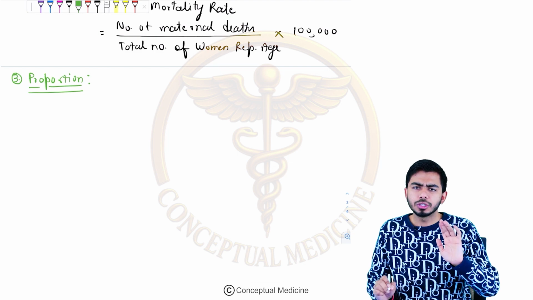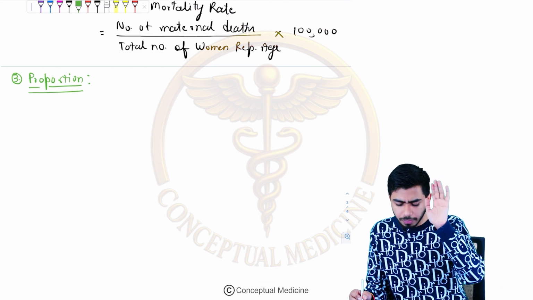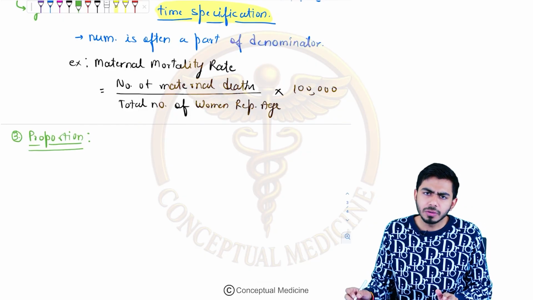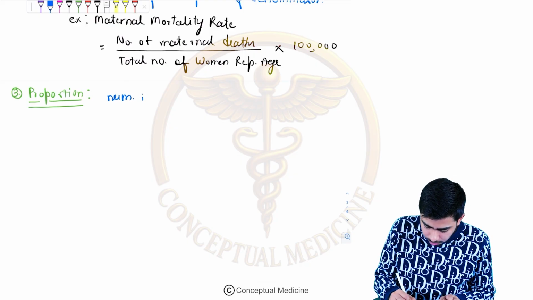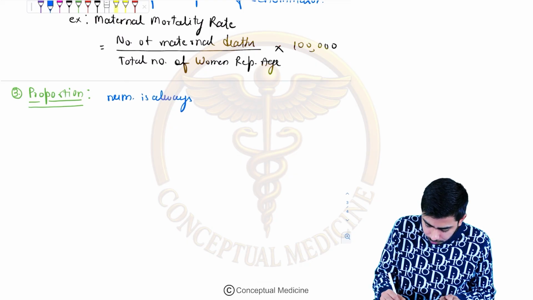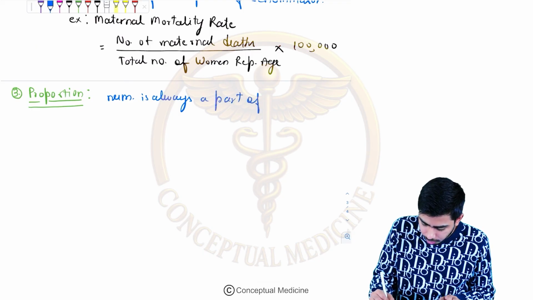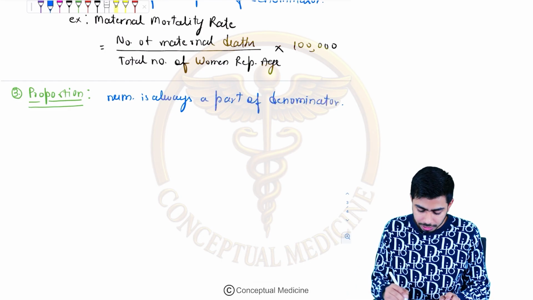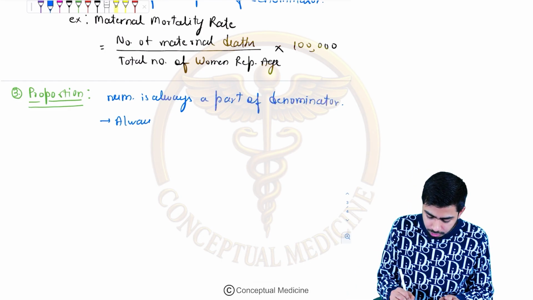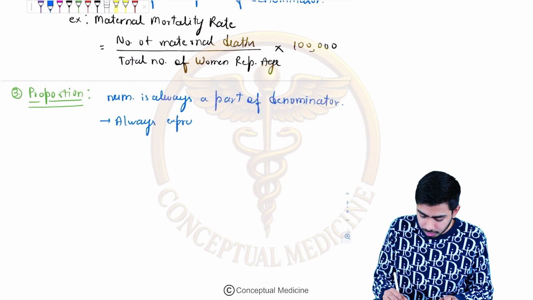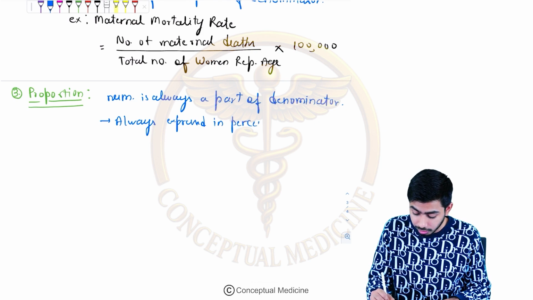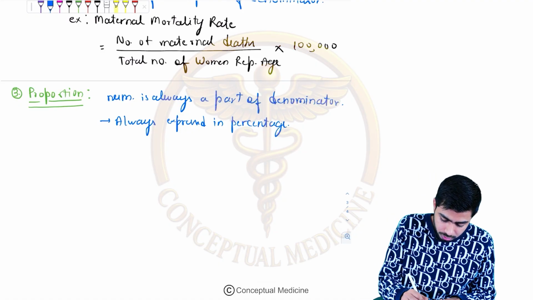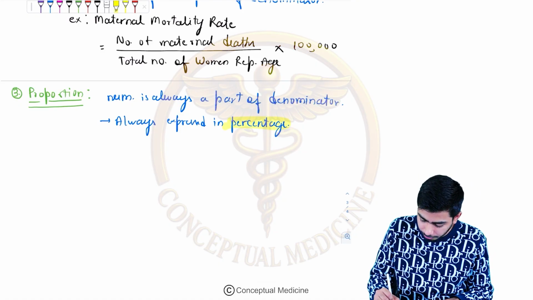Proportion. In the proportion we are saying numerator is always a part of denominator, right? Here I told you numerator is often a part of denominator. Here I am telling you numerator is always a part of denominator. And here it is always expressed in percentage. For example, 40%, 50%, like that. Very important. This is MCQ, always expressed in percentage, right?